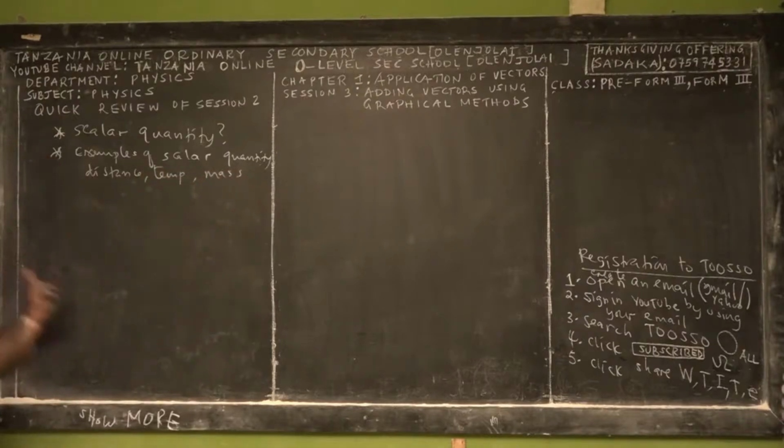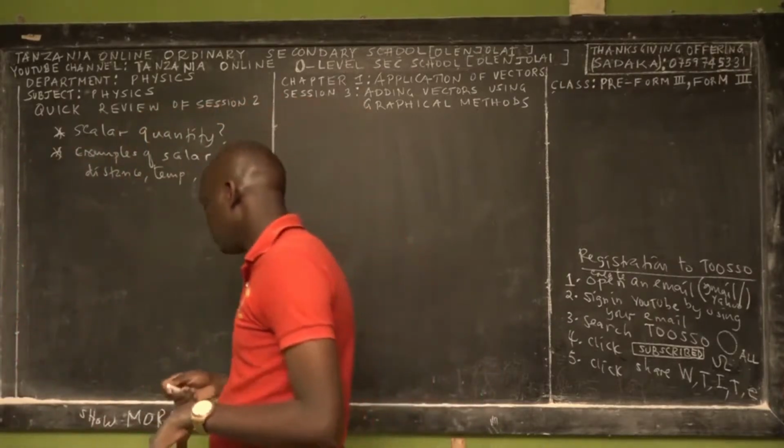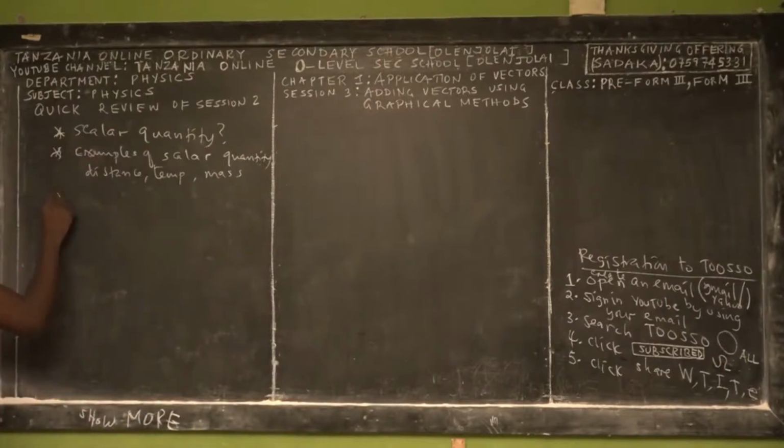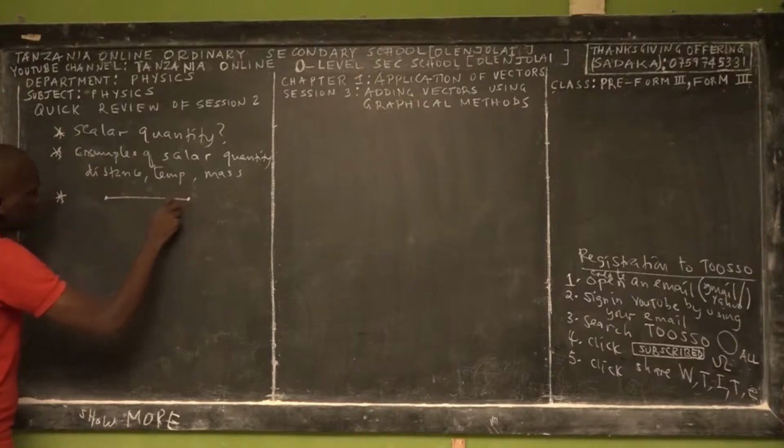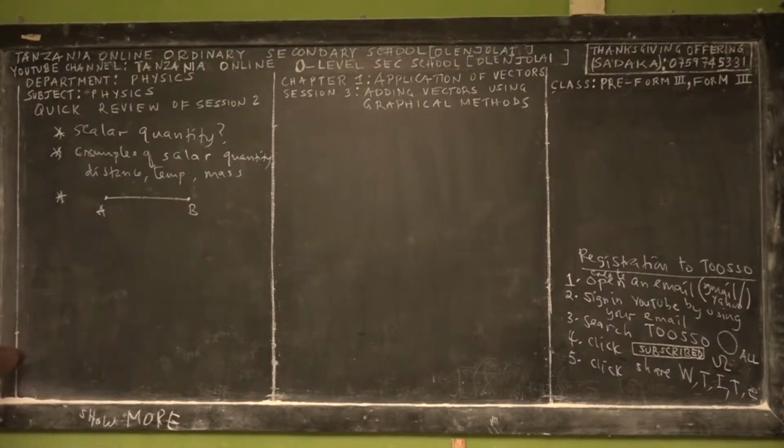So a scalar quantity is any quantity which has only magnitude and does not have any direction. Again, in this session, we presented it in terms of diagrams. For example, a distance from A to B. We don't have directions, whether from A to B or B to A.